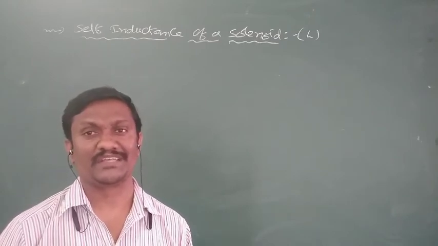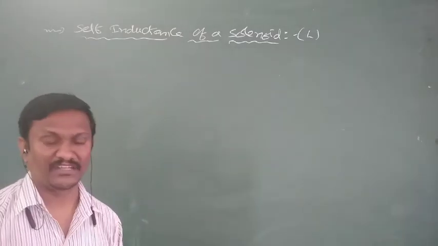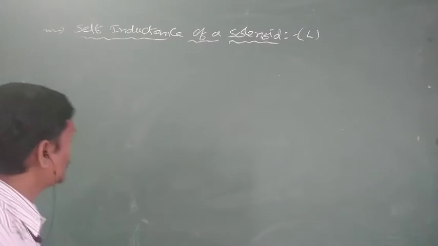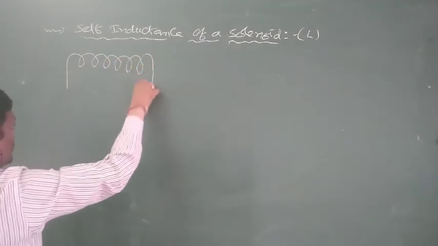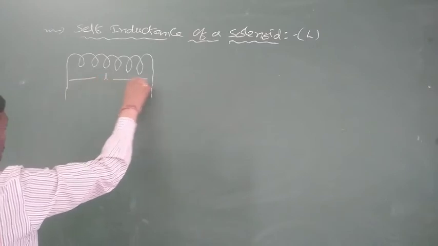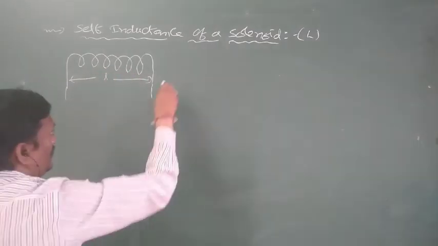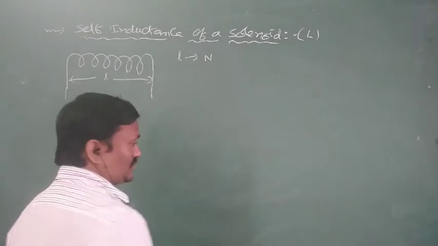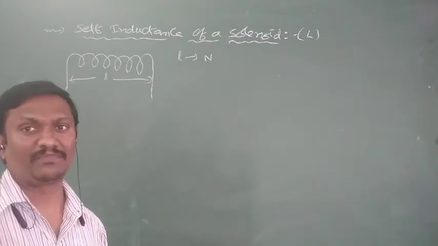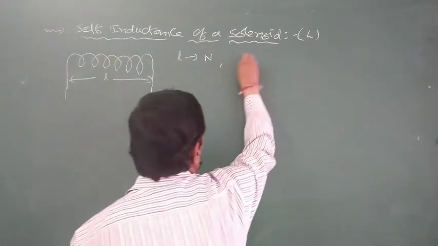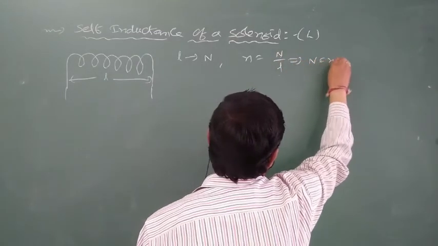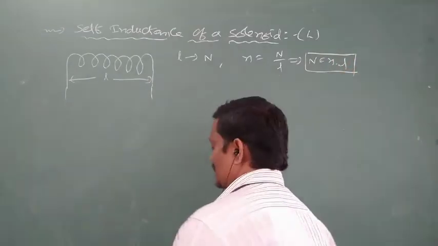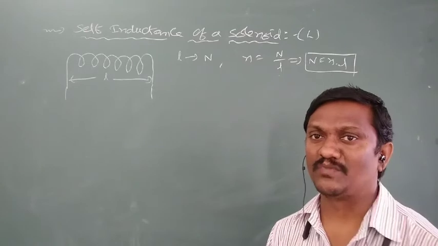The symbol of self-inductance is L. To explain this, consider one solenoid of length L, consisting of capital N number of turns throughout the length L. The number of turns per unit length, small n, is equal to capital N by L, or capital N is equal to small n into L. That is the relation between capital N and small n.